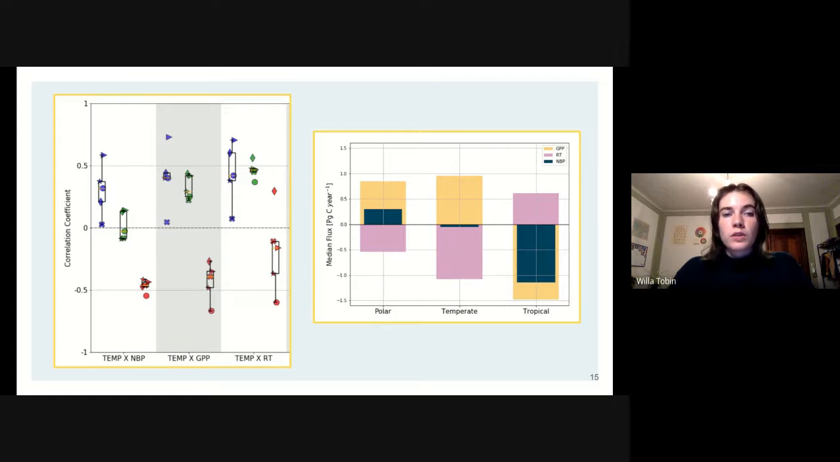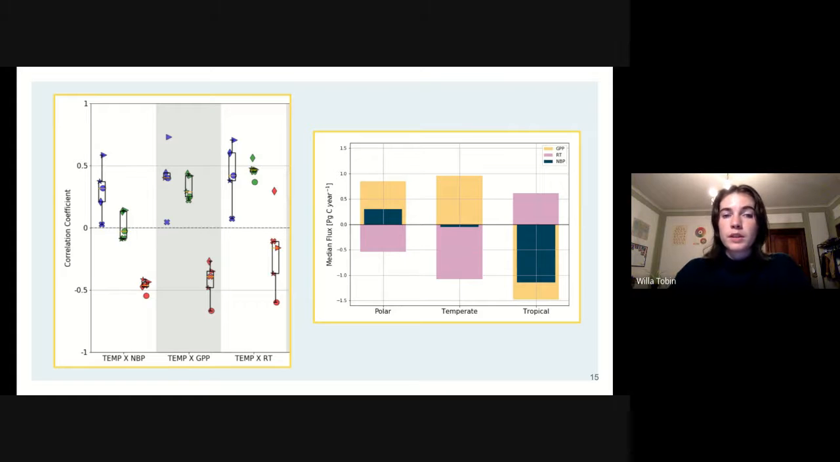The models show a larger spread in the polar and tropical region correlation magnitudes for temperature and GPP and temperature and RT, which result in a similar spread in magnitude for the temperature and NBP fit. For the polar and tropical regions, the temperature and NBP correlations do not spread around 0.